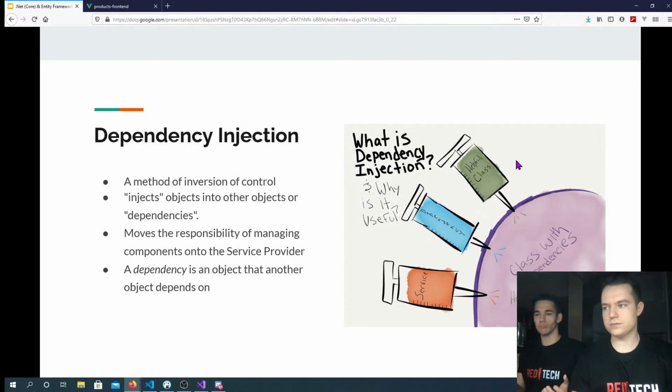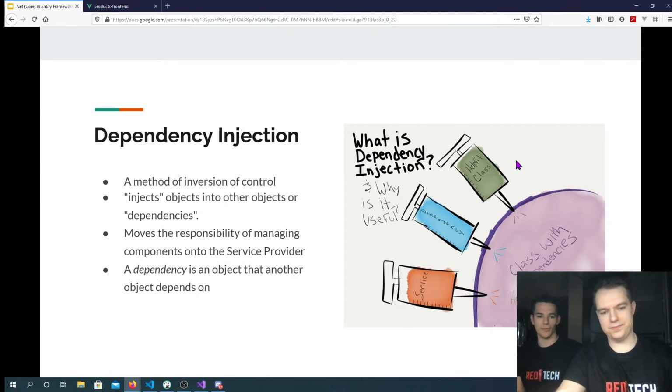You can say that you need some class and you need it to do something in order to work. For example, you need to work with a database, so you need a database context. You don't care about how it works, you only care about the end result. Like it says, inject some objects into other dependencies, so it moves responsibility for managing components to somebody else.